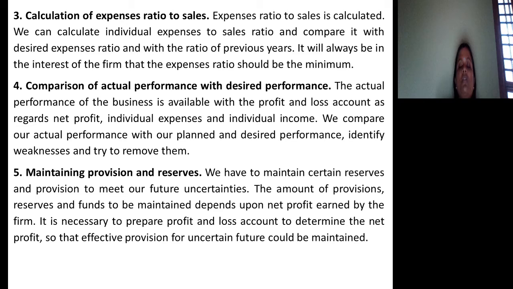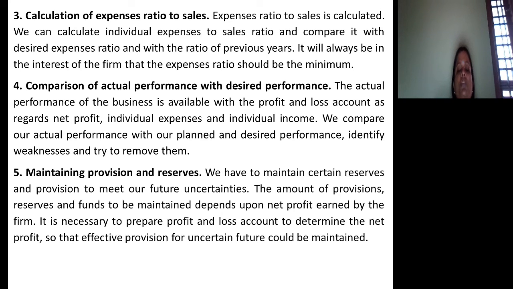Comparison of actual performance with desired performance helps us to identify what exactly performance the organization reached, and whether there is a deviation between actual and desired. If there is a deviation, what are the causes for such deviation, and we will try to remove such causes. That is why we go for preparing profit and loss account. That's why so much importance is attached to profit and loss account.